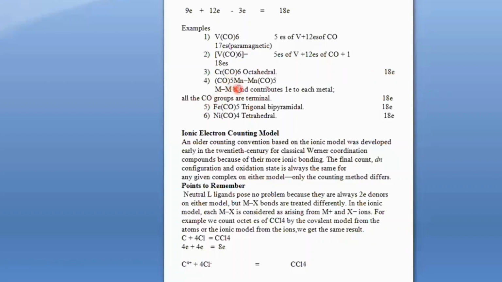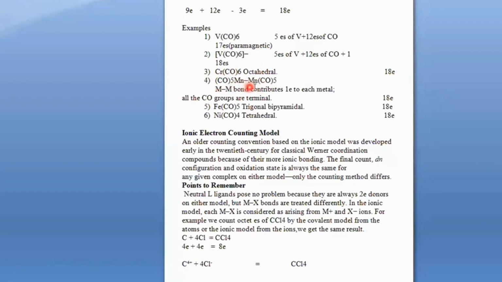Consider this example, Mn2(CO)10, in which Mn(CO)5 is bonded to Mn(CO)5. These 5 carbonyls are bonded to this manganese and these 5 are bonded to this manganese. All the carbonyls are terminal and there is one metal-metal bond.